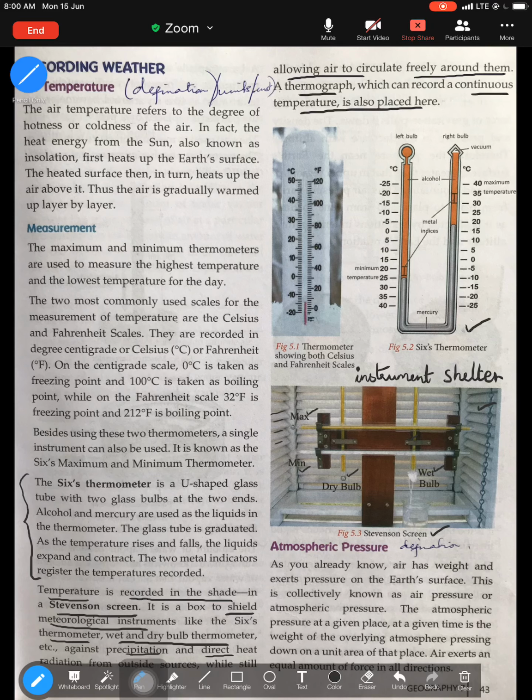Stevenson screen is known as instrument shelter because various instruments such as your Six's maximum minimum thermometer, dry bulb thermometer, wet bulb, everything is kept inside so that the instruments record the various elements in a more correct way, so that it does not get affected by the outside temperature.